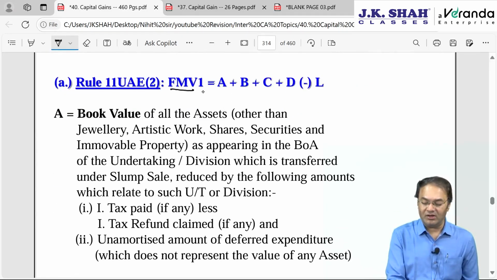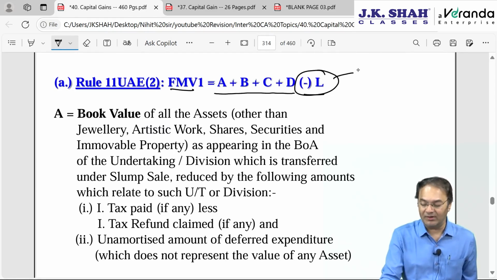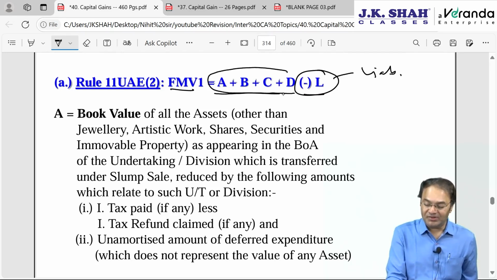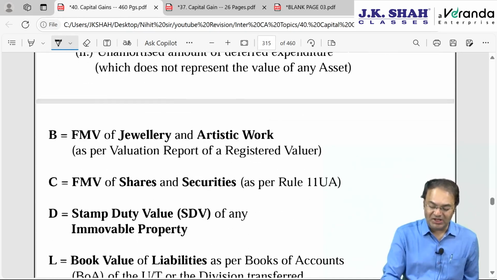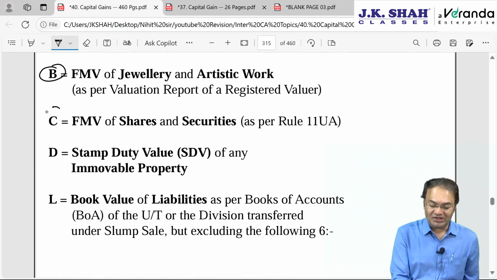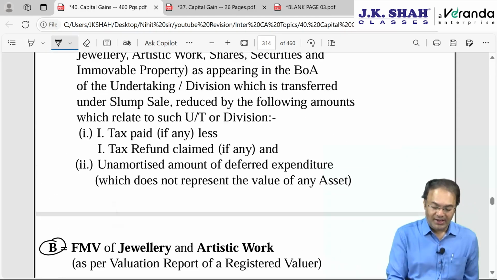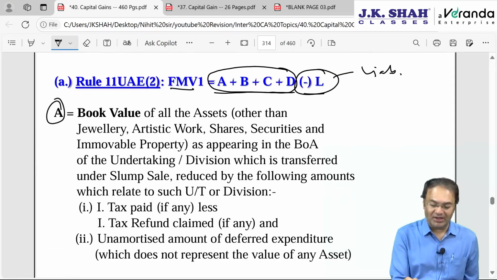So the FMV1 formula is there: A plus B plus C plus D minus L. We know pretty well L is equal to liability. Liability is to be subtracted. A plus B plus C plus D, all four of them are 4 different types of assets. One by one we will be discussing. So let's first start with BCD, then we will come to A. A is supposed to be taken up at the end.